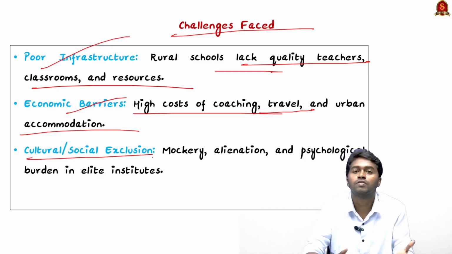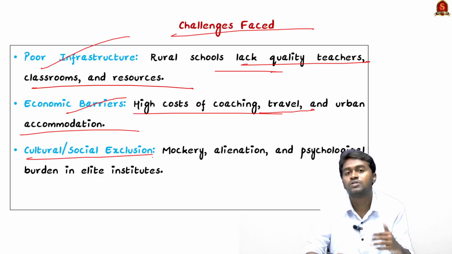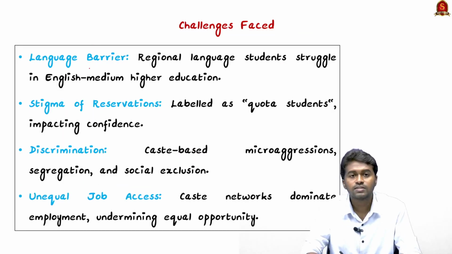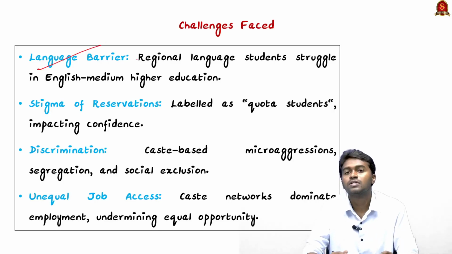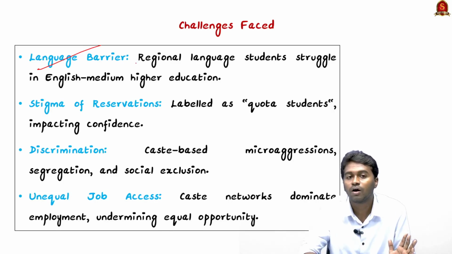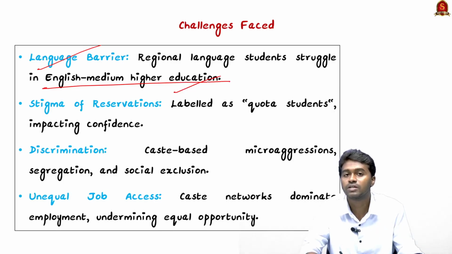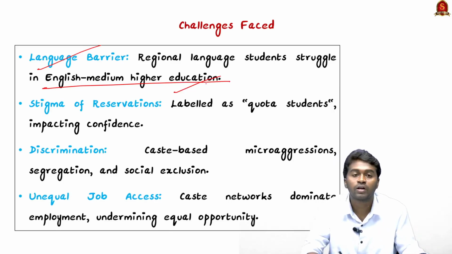The next is cultural and social exclusion. Children from marginalized communities often face mockery, alienation, and other psychological burdens in elite institutions. And the next is the language barrier. Children from marginalized communities, rural areas, or remote areas often face problems communicating in English, especially when they reach an urban setting or higher education.